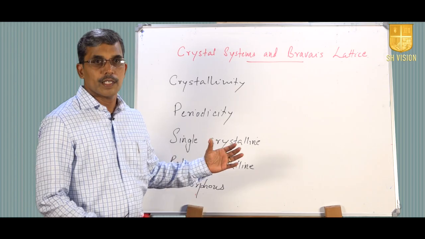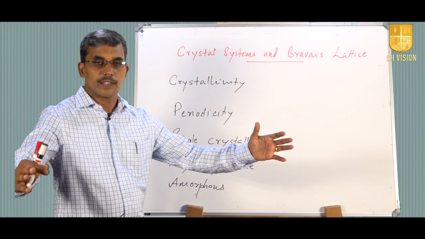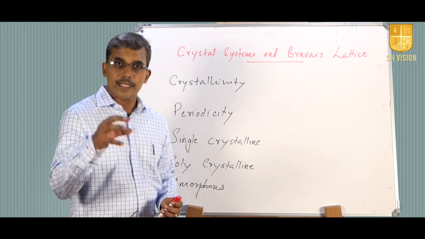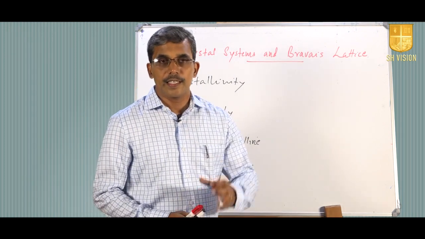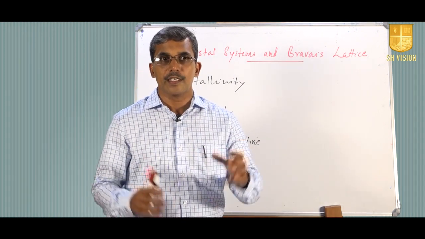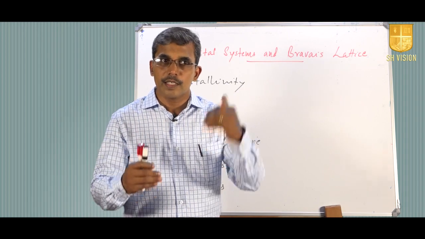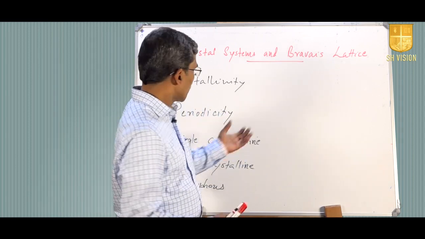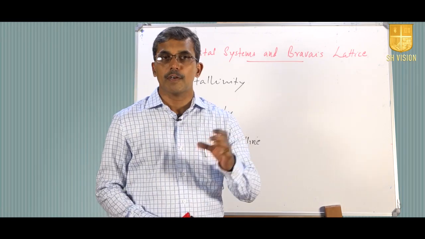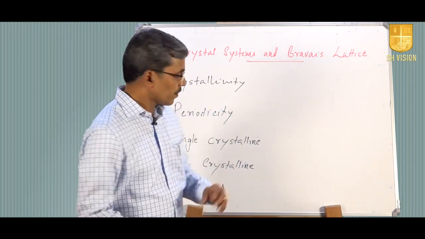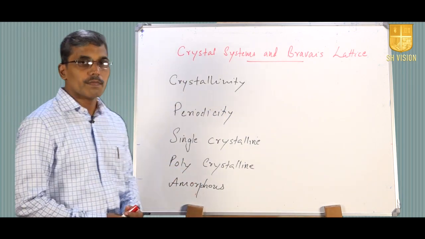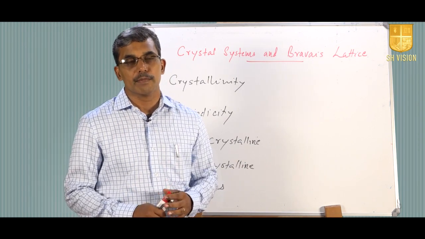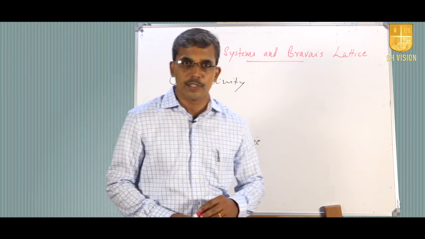In single crystalline system, this periodicity extends over a large distance, whereas in the case of polycrystalline system, we have got grains and grain boundaries, and these grain boundaries are defect regions, which bring in the property of the system will be comparatively less if we compare the single crystalline system and polycrystalline system of the same material. Then we have come across amorphous system, which is formless, where there is no regular periodic arrangement of atoms or these microscopic units within the system.